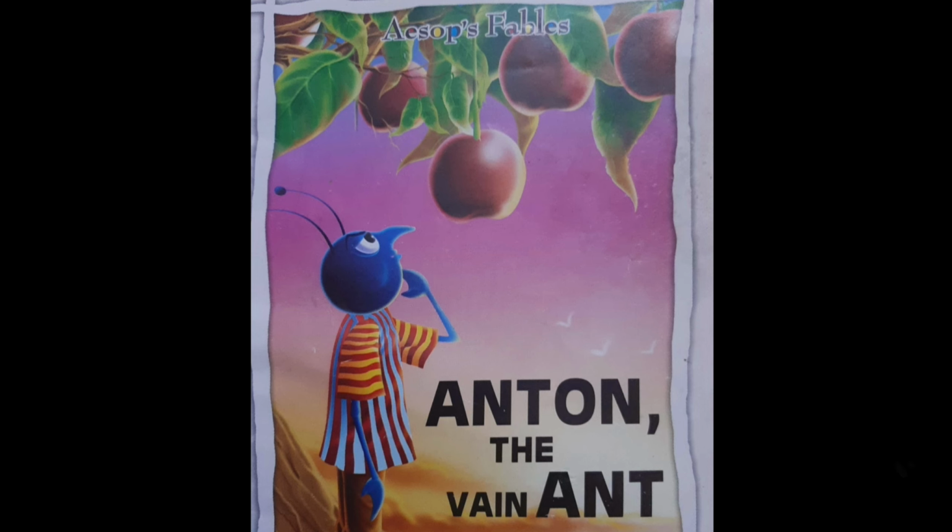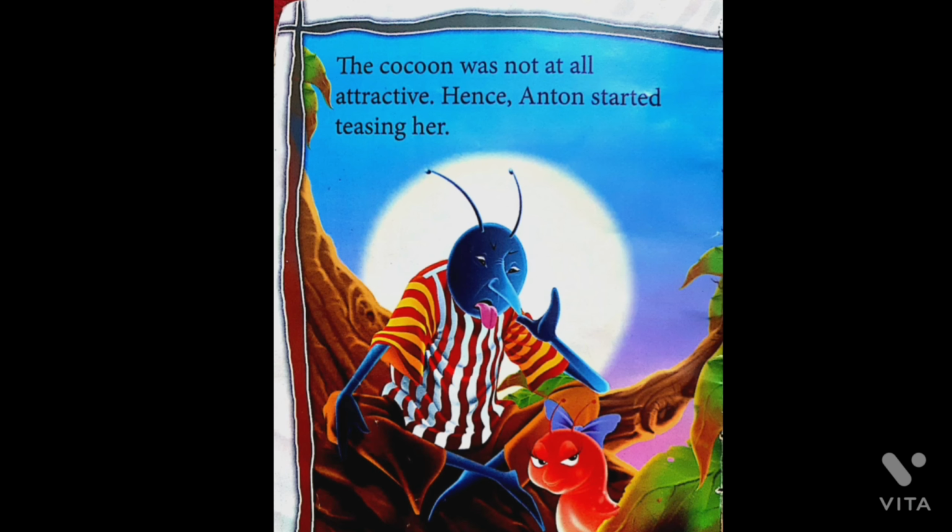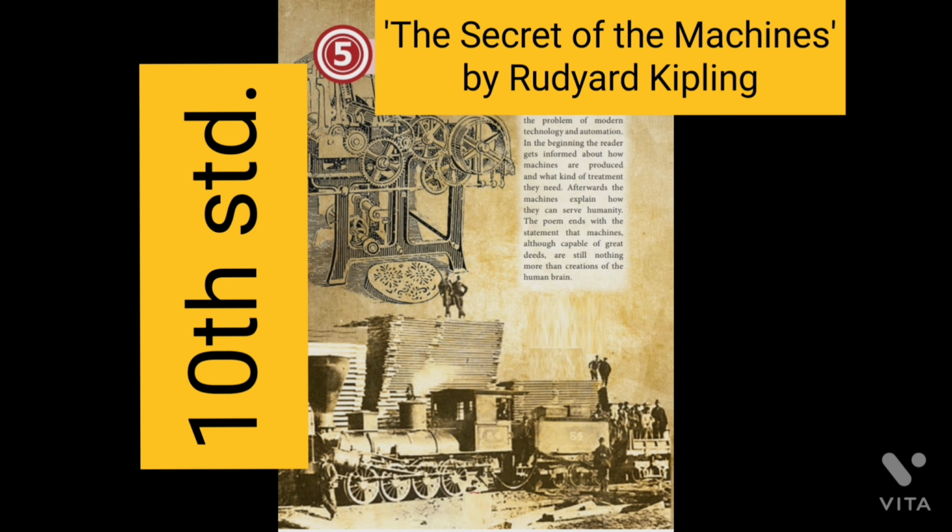Anton, the vain ant. Look at this scene from the story. The cocoon was not at all attractive, hence Anton started teasing her. Teasing is the nature of human character. Here we give this character to the ant. So that is personification. Personification is assigning human attributes to a non-human entity or inanimate object to express a point or idea in a more colorful or imaginative way.